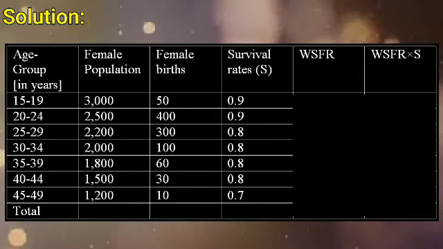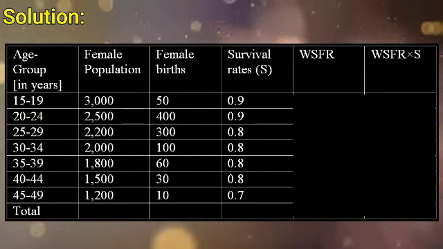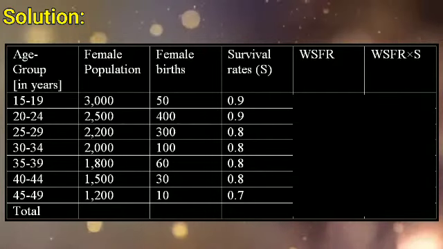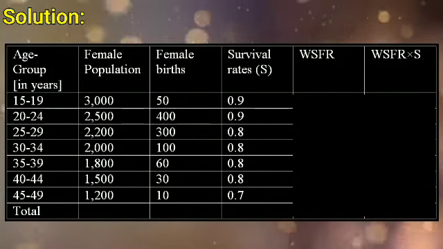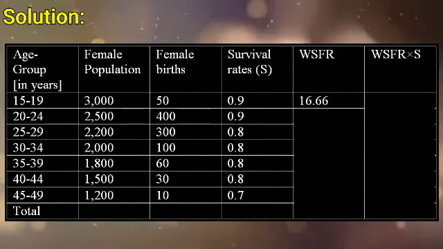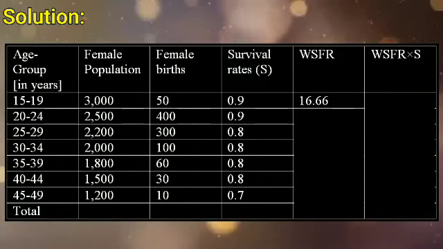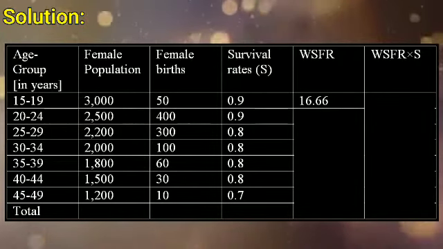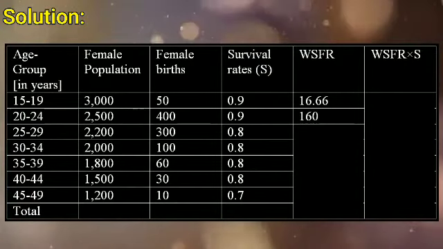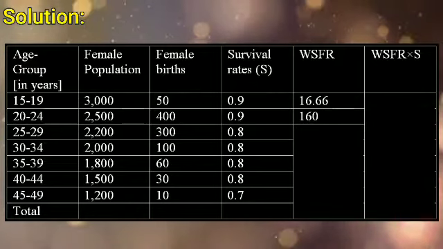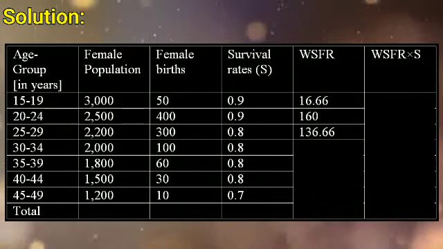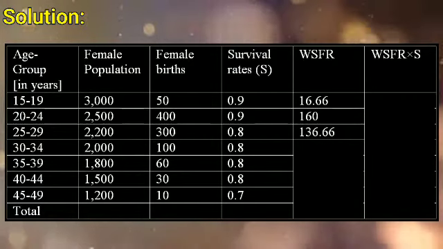Now, start finding WSFR value in the fifth column. That is, 50 divided by 3000 multiplied by 1000 will give you the first WSFR value, which is 16.66. Second value, 400 divided by 2500 multiplied by 1000, that is equal to 160. Next value, 300 divided by 2200 multiplied by 1000, that is equal to 136.66. Similarly, compute the rest of the values.